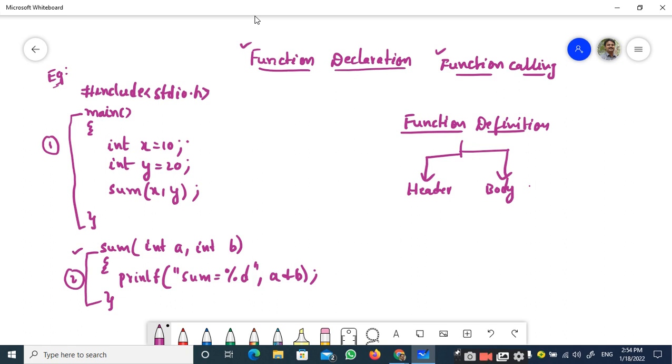What is the name of this function? It is nothing but sum. It is accepting how many parameters? Two parameters: int a, comma, int b. Both the parameters are of type integer.